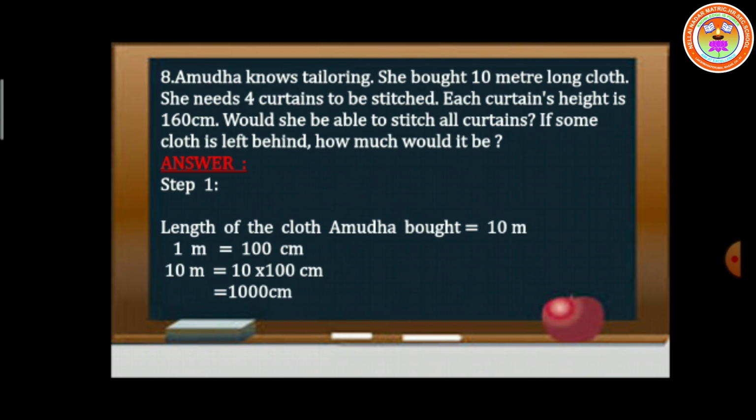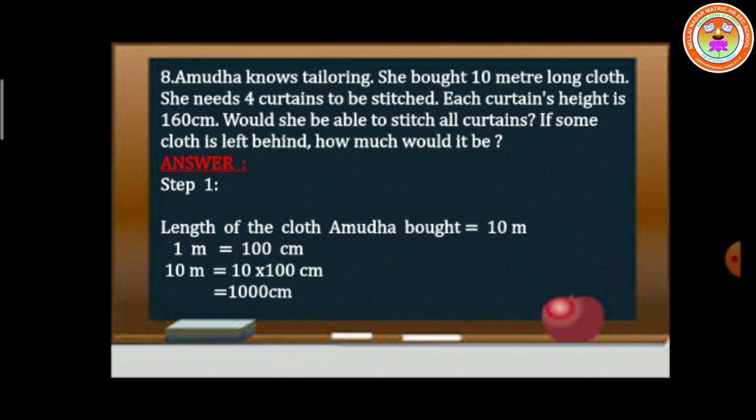See, Amuda knows tailoring, so she bought 10 meter of cloth. See step 1, children. The length of the cloth Amuda bought is 10 meter. But she wants to stitch 4 curtains. Each curtain's height is expressed in centimeter, that is 160 centimeter. But she bought the cloth in meter. So first we want to do the conversion of meter to centimeter. So 1 meter is equal to 100 centimeter. She bought how much length of cloth? 10 meter. So 10 meter is equal to 10 into 100 centimeter, that means 1000 centimeter.